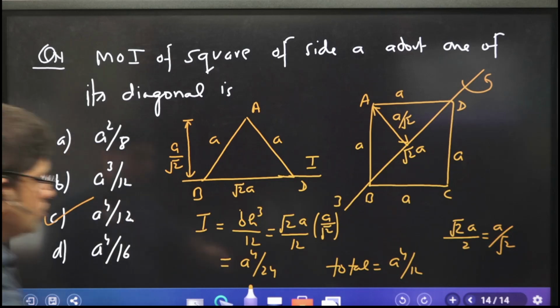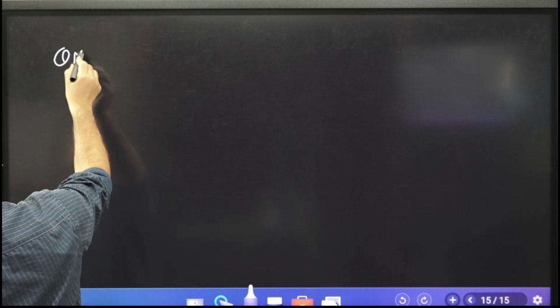Now let me give you the last question here, and this last question is an assignment for you. Let's see whether you can hit it. I give you this assignment.